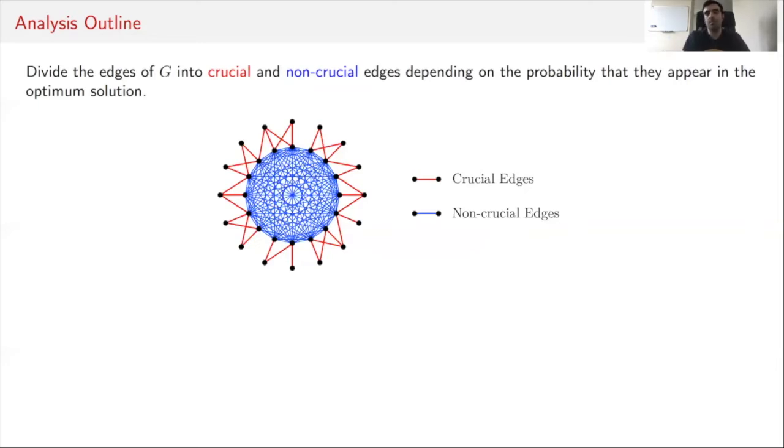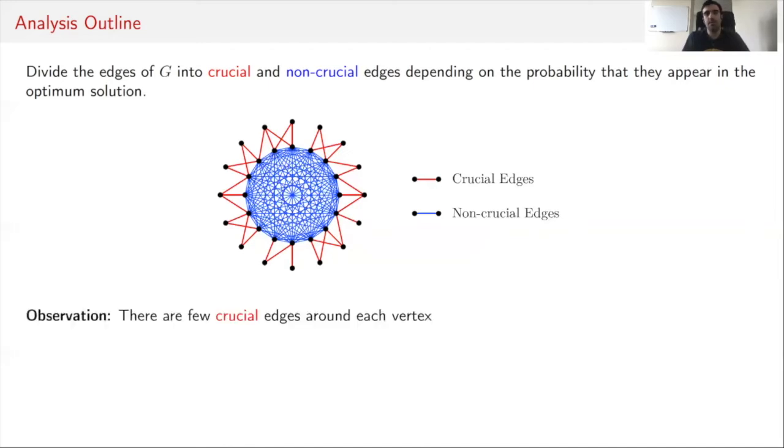And if this probability is smaller than this threshold, we call this edge non-crucial. So in this example, for instance, the red edges would be called crucial because they, again, have a relatively large probability of appearing in the maximum realized matching of G, whereas the blue edges would be called non-crucial.